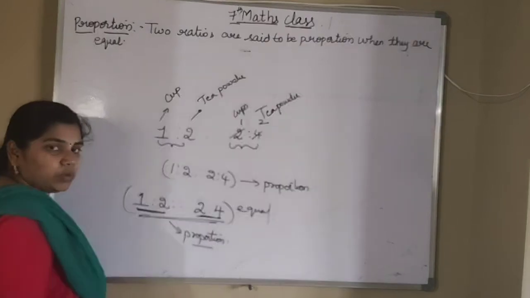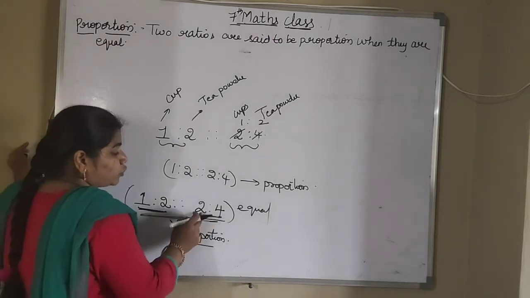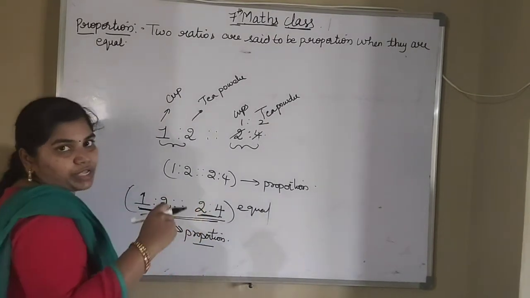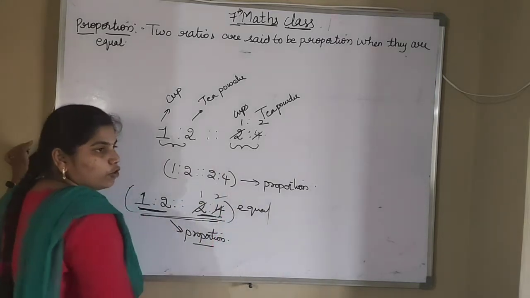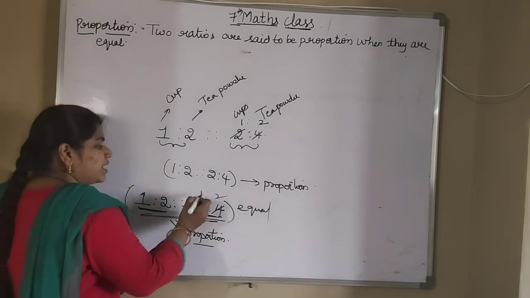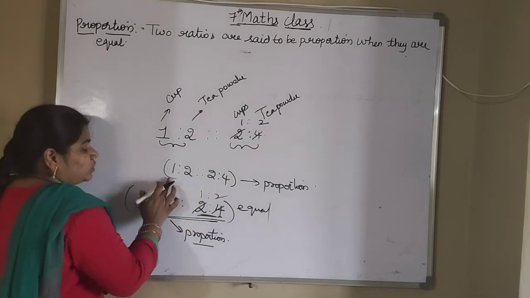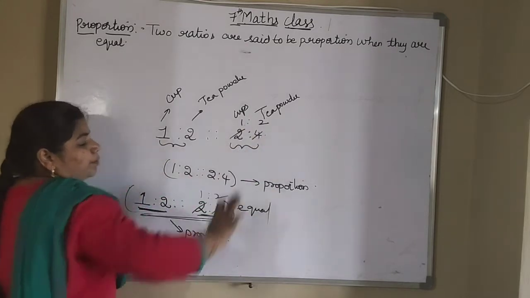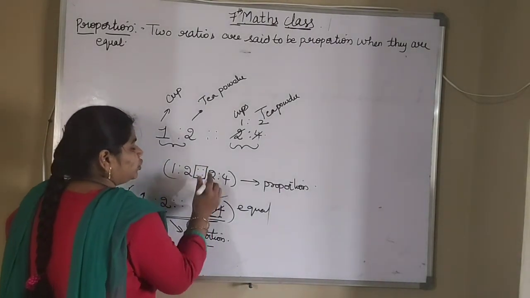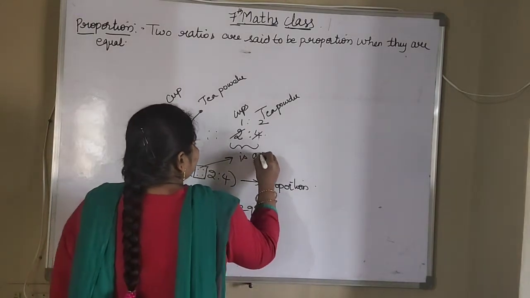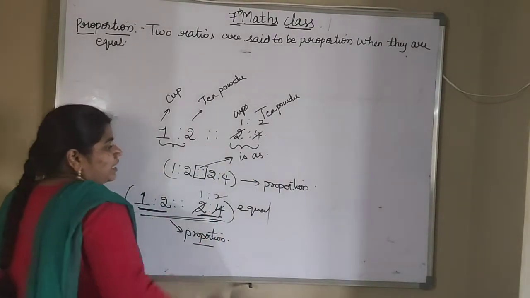So are they equal or not? 1 and 2 do not have any common divisor, but 2 and 4 are divisible by 2. So I am cancelling in the 2 table. 2 ones are 2, 2 twos are 4. So you get 1:2 is as 1:2. So these two ratios are equal. So we can say 1:2 is as 2:4 are in proportion. What symbol are we using in the middle of these two ratios? We call it "is as". So these 4 dots we call "is as".